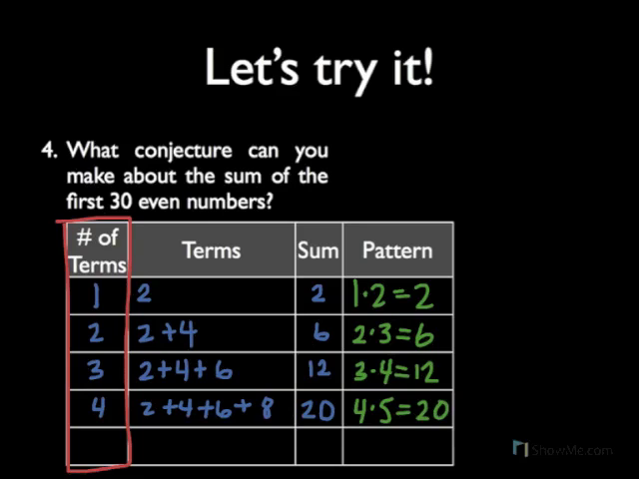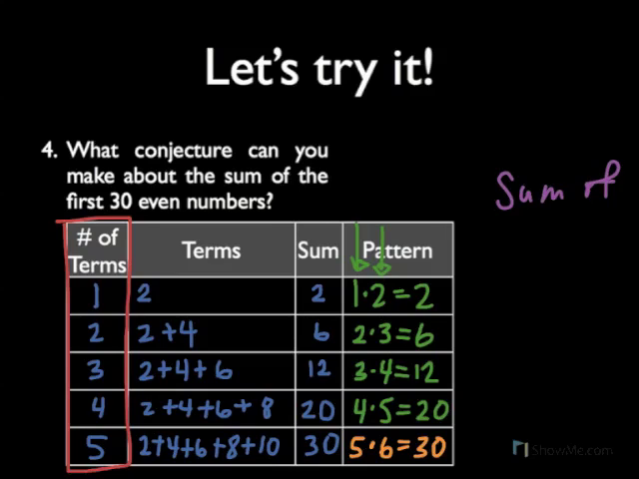I think I found the pattern. Notice that we have the number of terms multiplied by 1 more than the number of terms. I'm predicting that if we have 5 terms, the sum is going to be 5 times 6, which is 30. Shall we check that and see if I'm correct? The fifth term, we have 2 plus 4 plus 6 plus 8 plus 10, and that is indeed 30. So that seems to be the pattern.